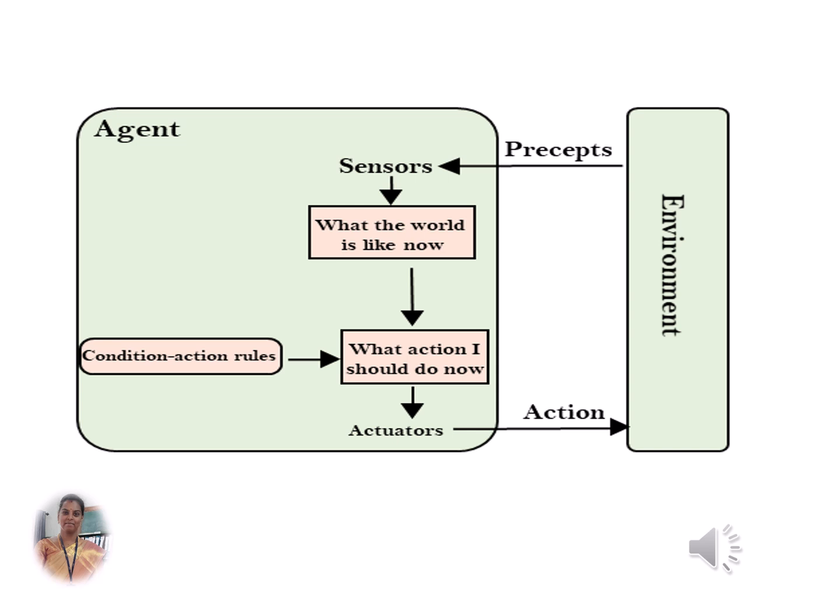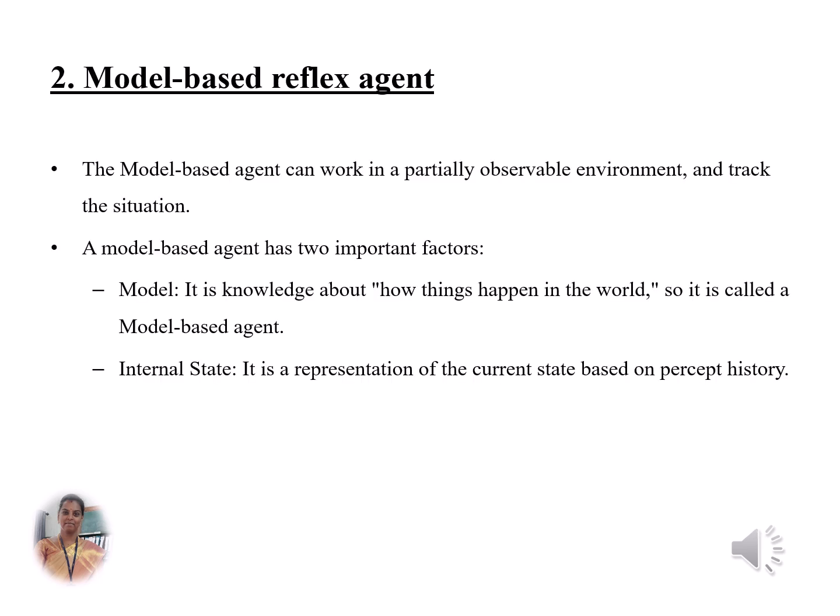Here in this diagram, the agent senses the environment. It perceives the current room temperature. If the temperature is higher than 30 degrees Celsius, the air conditioner is turned on. Otherwise, it turns off. The second type is model-based reflex agent.